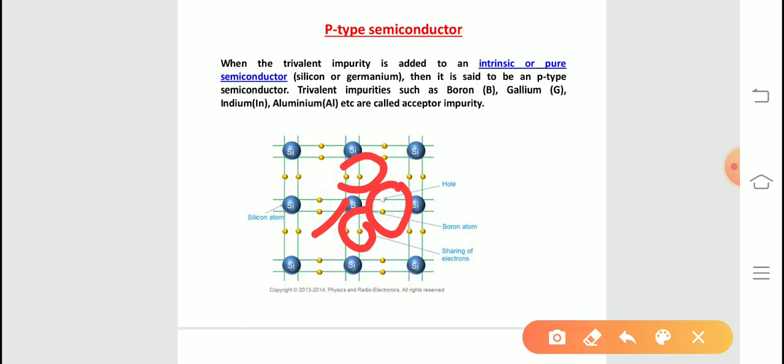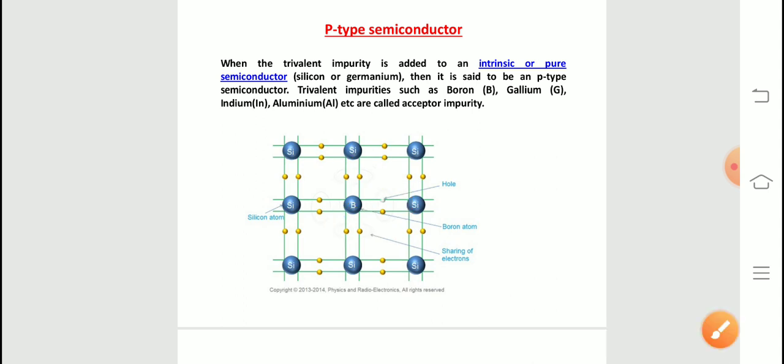In the fourth covalent bond, only the silicon atom contributes 1 valence electron, while the boron atom has no valence electron to contribute. Thus we can say the fourth covalent bond is incomplete because there is a shortage of an electron. This missing electron is called a hole. We have already discussed the concept of a hole in our previous lecture. This shows each boron atom accepts 1 electron to fill the hole.